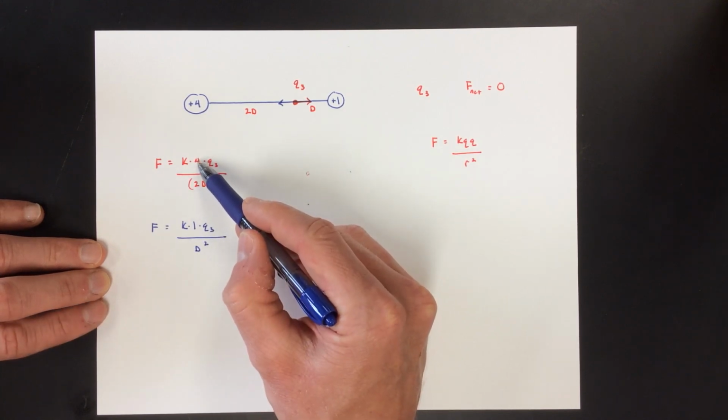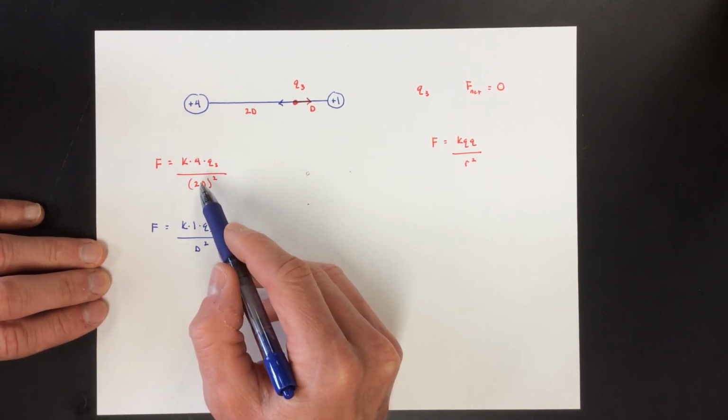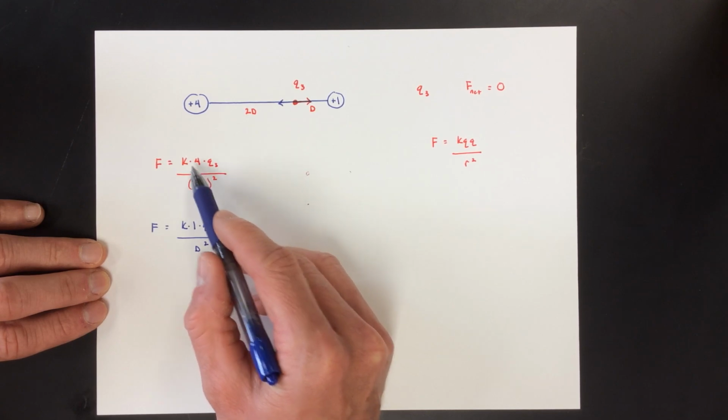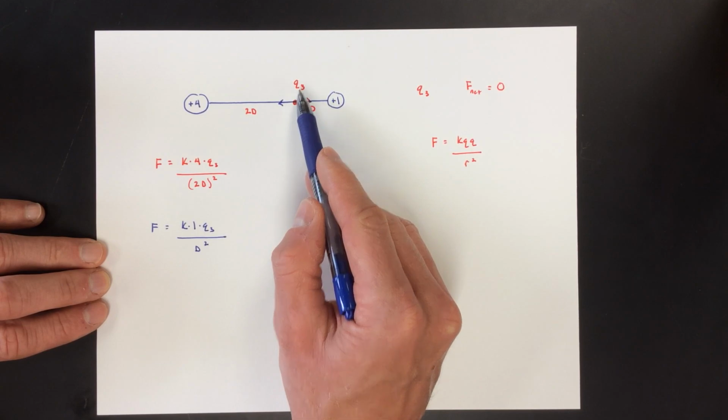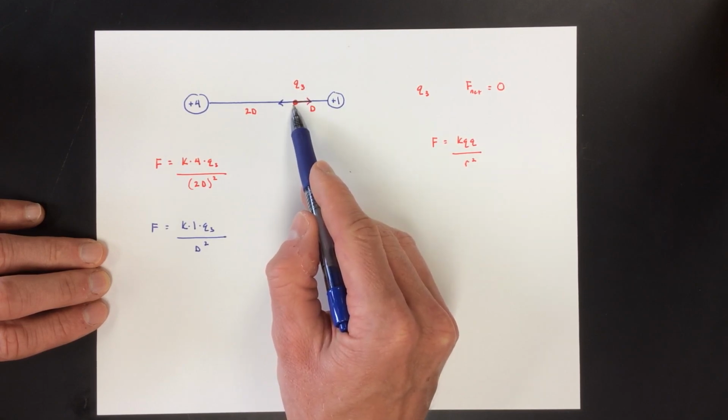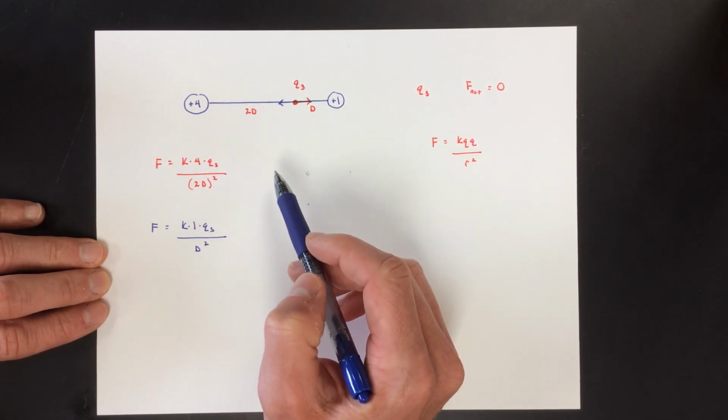Since this is 4 times the charge, but it's double the distance, doubling the distance squared makes a factor of 4, and so those cancel out. So if you put this third charge right there, I guarantee that these will be balanced forces.